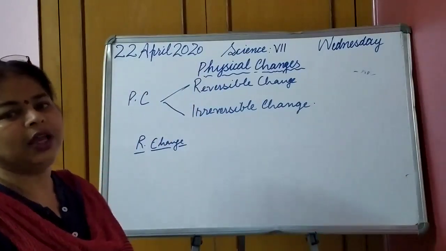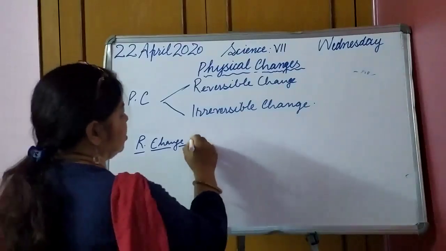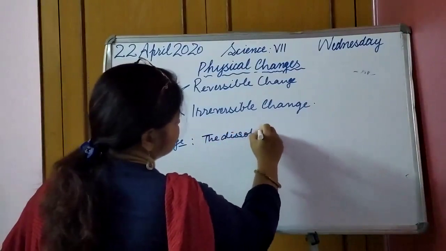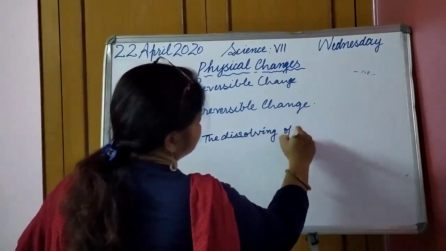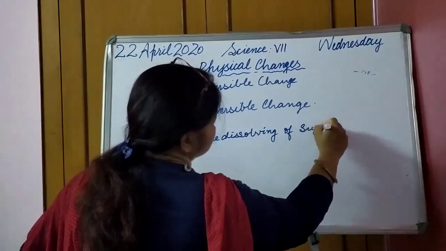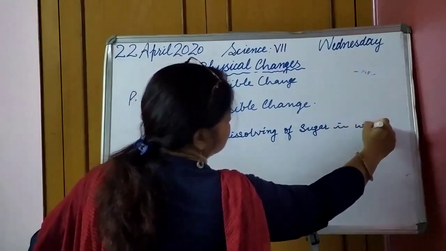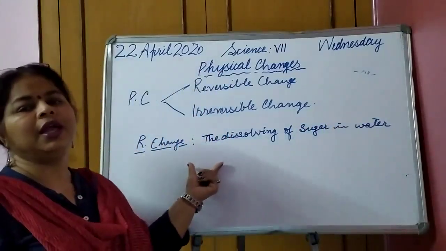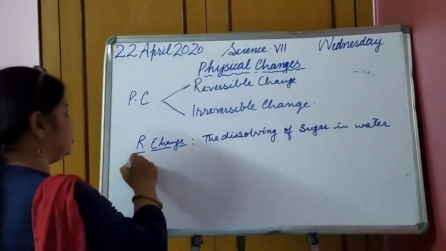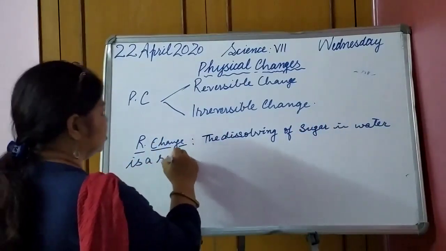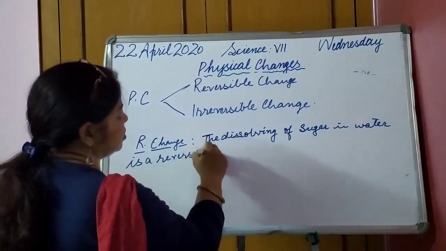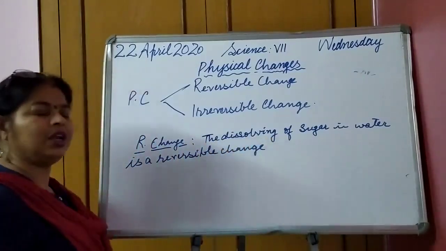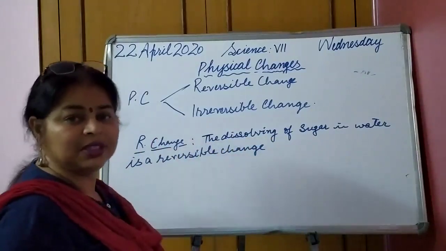Okay, so if I write here, the dissolving of sugar in water is a reversible change. So you can be asked in the exam, what are reversible changes? Give some examples.